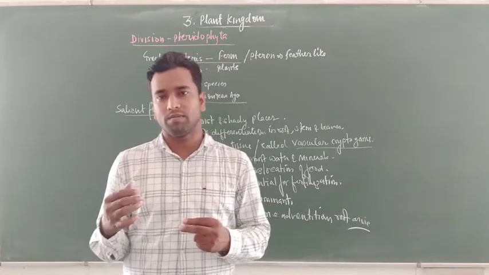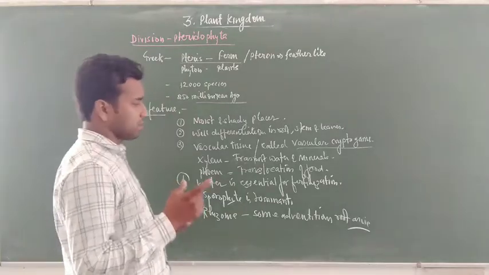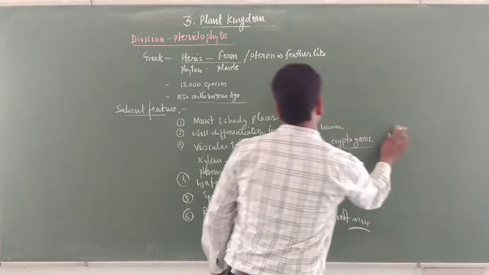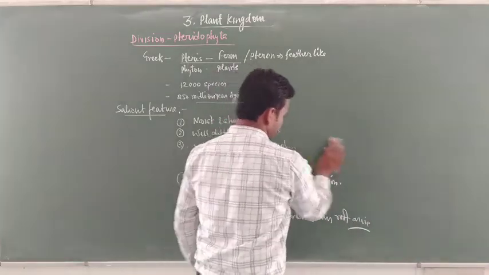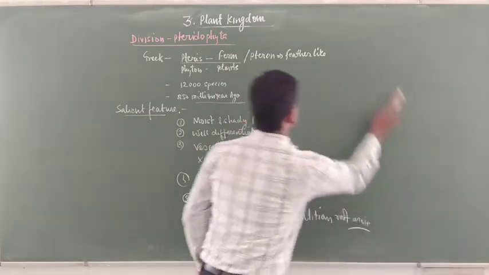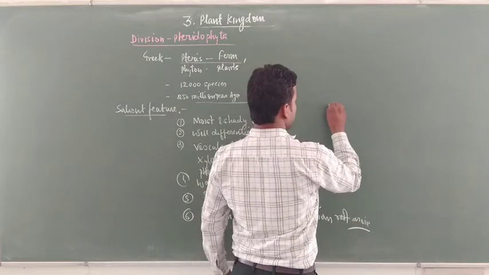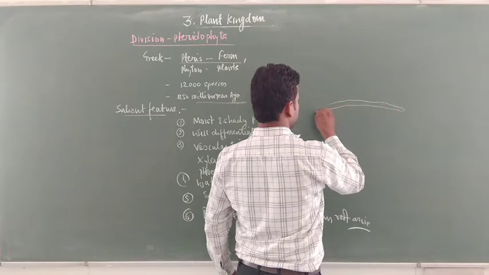The rhizome is a prominent structure. First let us understand what a rhizome is, because by discussion alone it may not be clear. This is a rhizome.